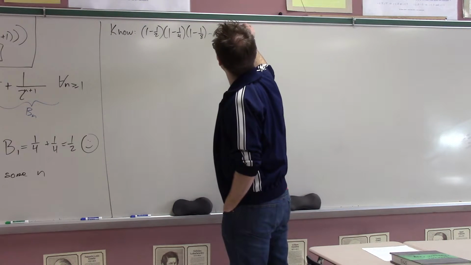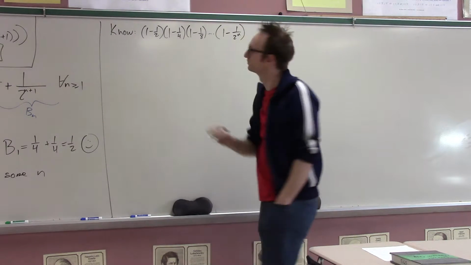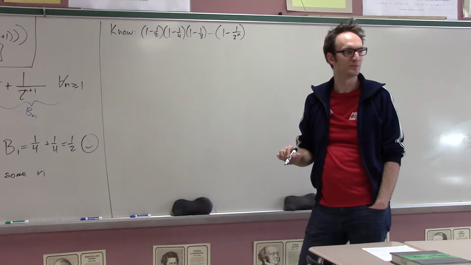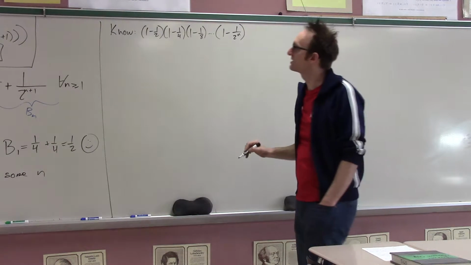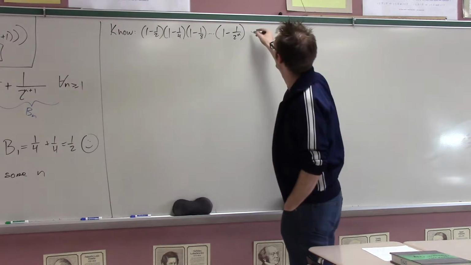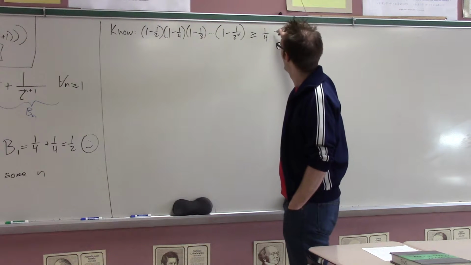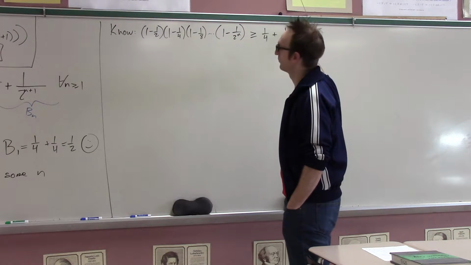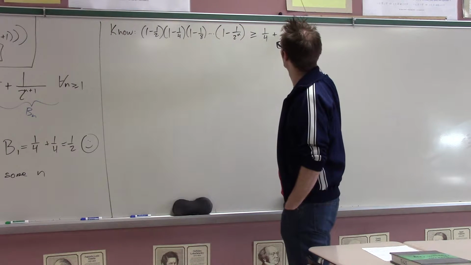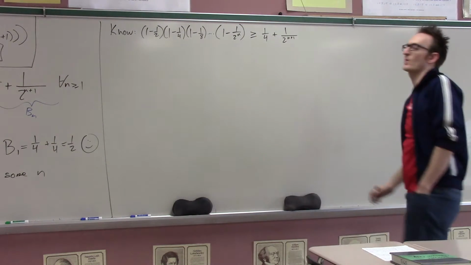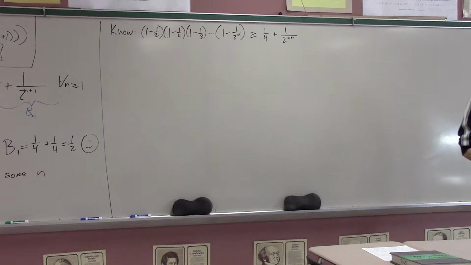So this is 1 minus 1 over 2 to the n. Agree? And my inductive hypothesis is that this is greater than or equal to 1/4 plus 1 over 2 to the n plus 1. So this is what I know to be true, this is what I've assumed.